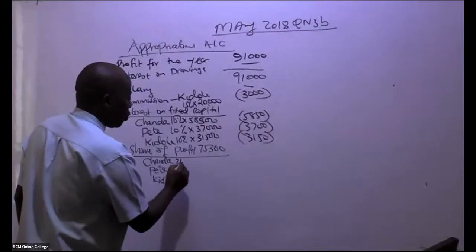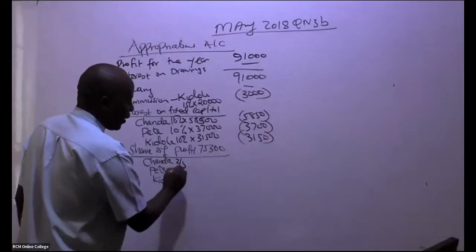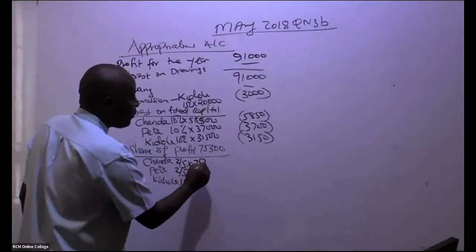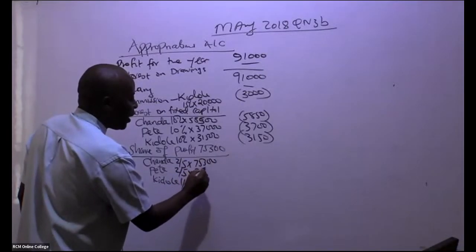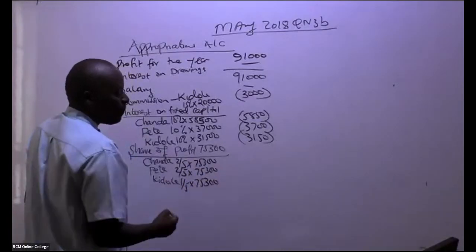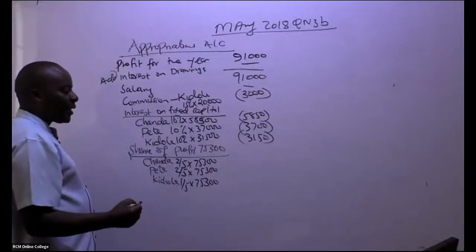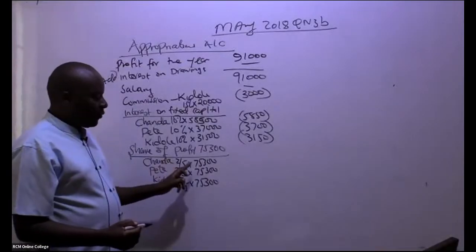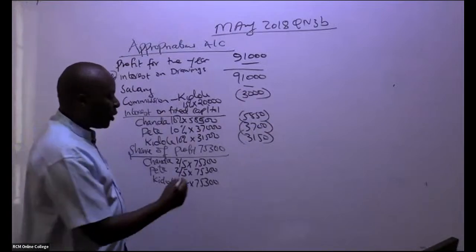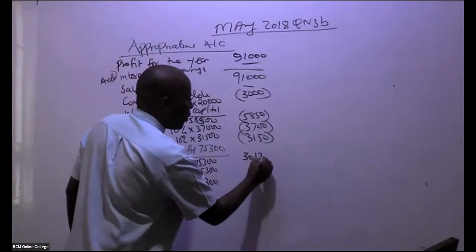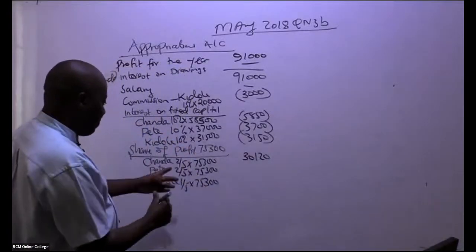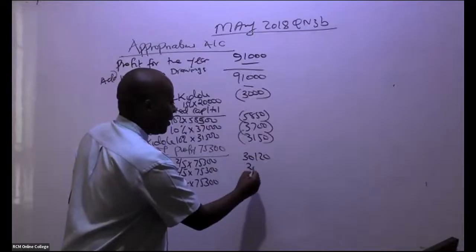So this will be 2 over, of course, if you add here, over 5, isn't it? 2 over 5, 1 over 5, times this 75,300. All right? So can somebody in this case here give me this 2 over 5 times this? What are we getting, ladies and gentlemen, here? So I'm being told here we have 3120. This and this will end up giving me the same, 3120.